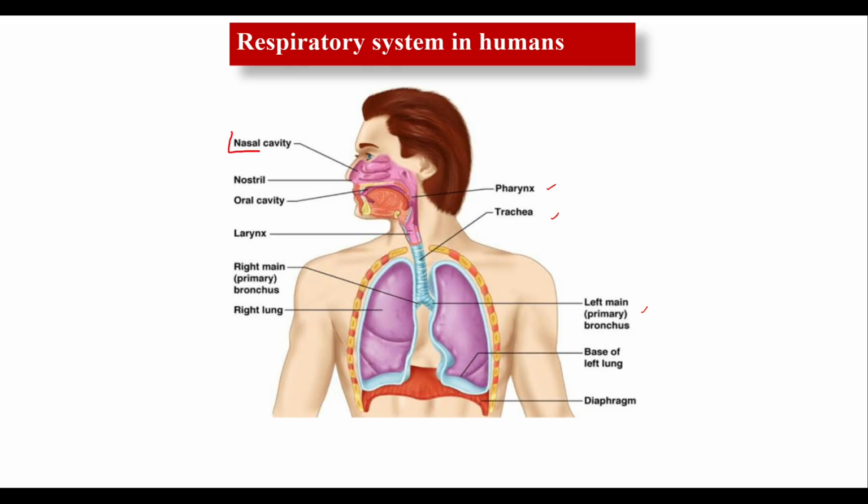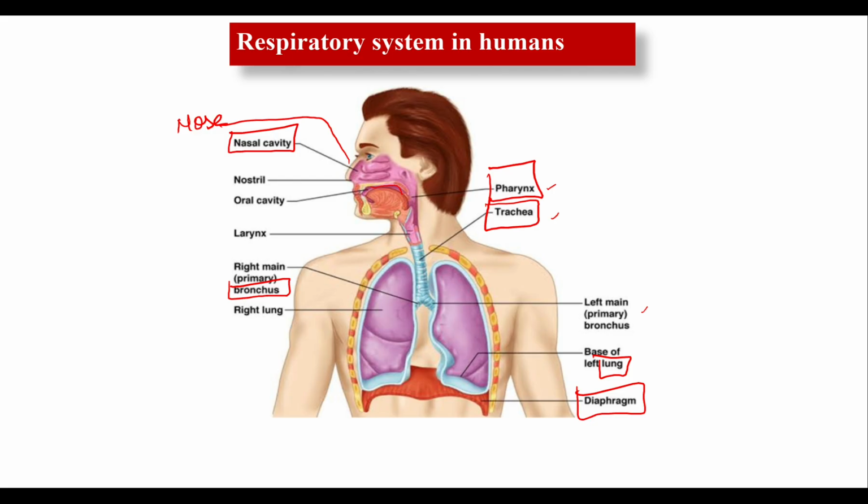that is the nasal cavity. You can also say nose. It consists of a nasal passage present here. This is the nose and this is the nasal cavity, that is the nasal passage. Nostrils are present here, then trachea, pharynx, and the bronchi, or you call it bronchus, lungs and diaphragm. So these are the different organs of the human respiratory system.